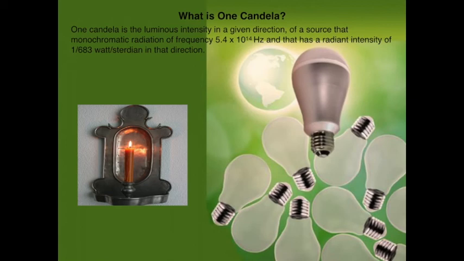The intensity produced by this frequency is called 1 candela. So 1 candela is the luminous intensity in a given direction of a source that emits monochromatic radiation of frequency 5.4 × 10^14 Hertz and that has a radiant intensity of 1/683 watt per steradian in that direction.